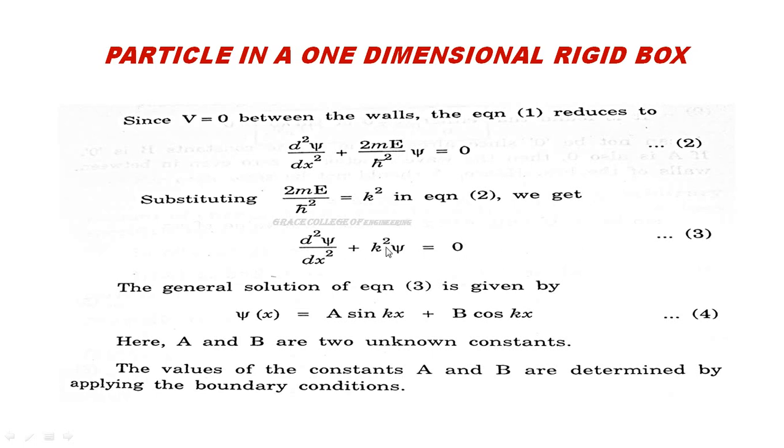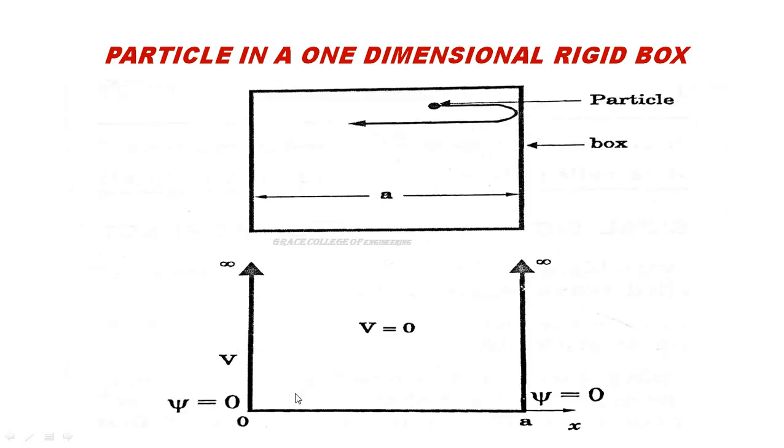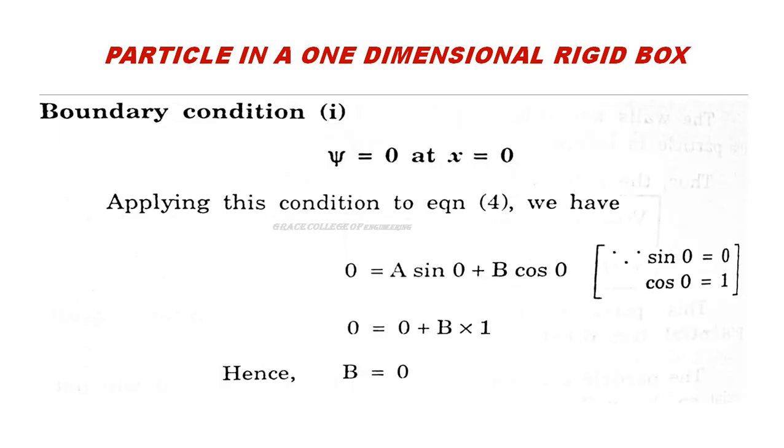Now we are going to write the solution for this second order differential equation. So the solution is psi of x is equal to A sin kx plus B cos kx. Here A and B are unknown constants. Now we are going to find the constants A and B using the conditions, which we call boundary conditions. Here from this diagram we know that the boundaries are 0 and a. This is one boundary and this is the other boundary. So x equal to 0 and x equal to a are the boundaries. Now we are going to apply the boundary conditions.